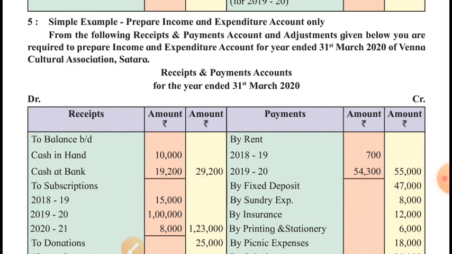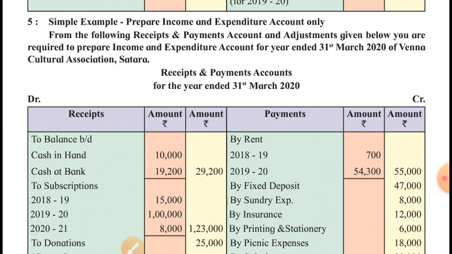Let's solve the fifth illustration, which is based on the final accounts of not-for-profit concern. You are asked to prepare income and expenditure account only.